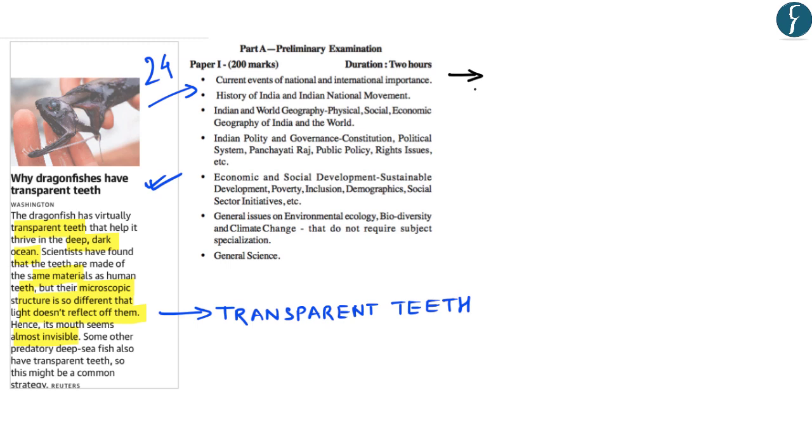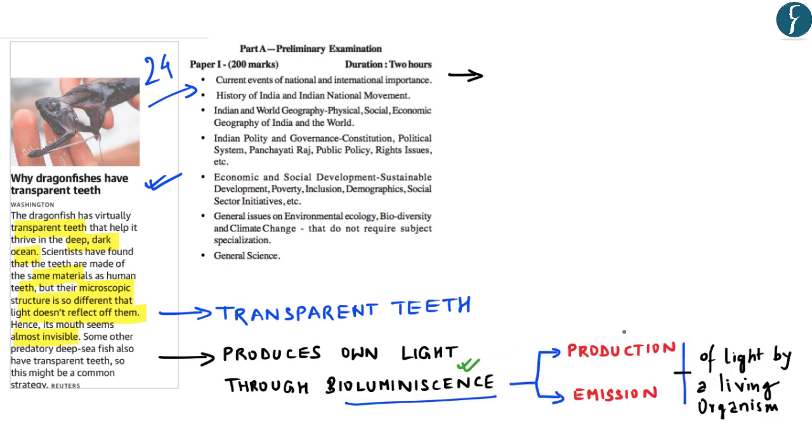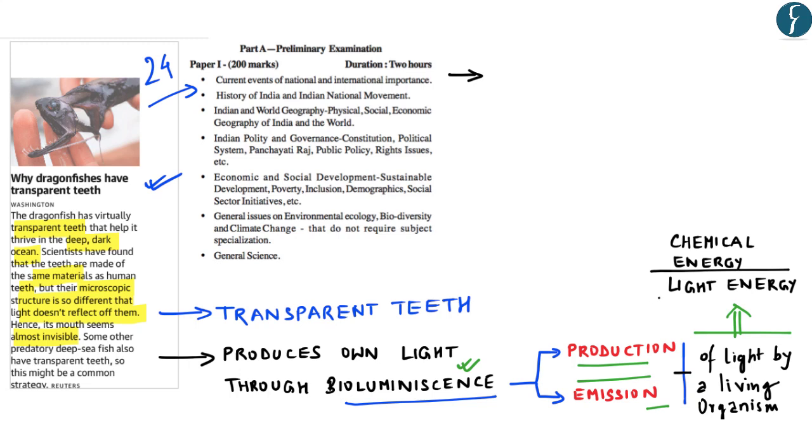One is that it has transparent teeth, and the second is that this fish produces its own light through a chemical process known as bioluminescence. Now bioluminescence is the production as well as emission of light by a living organism, and this is the result of a chemical reaction during which chemical energy gets converted into light energy. Now the dragonfish produces this bioluminescence through a special organ known as a photophore.